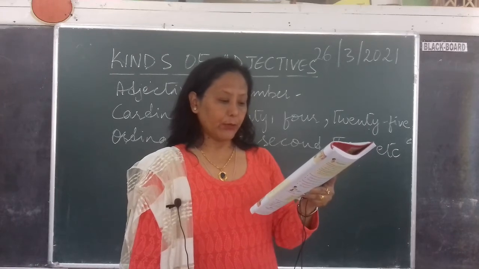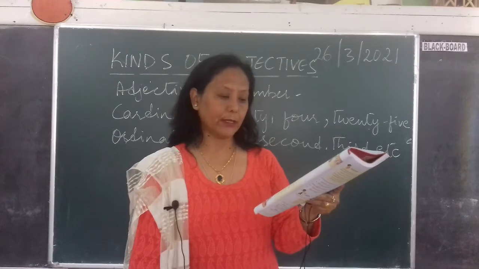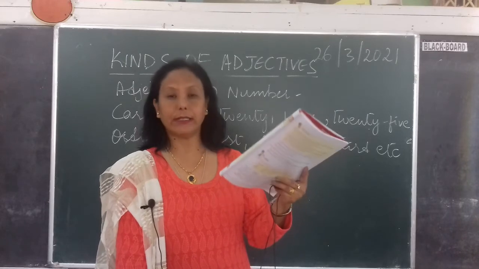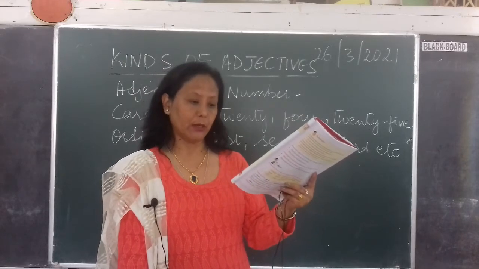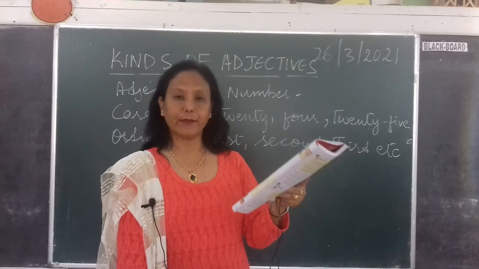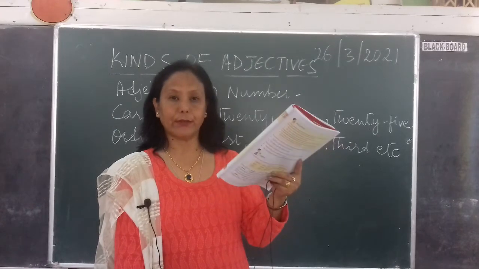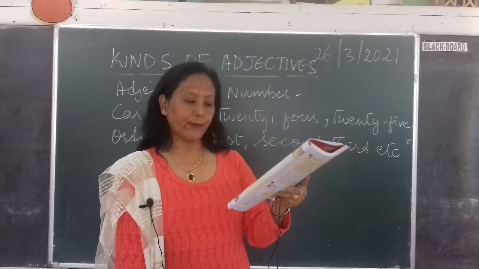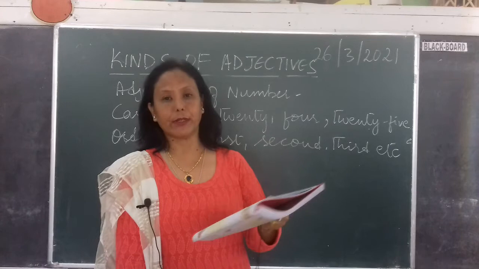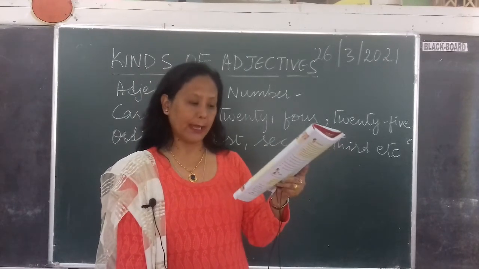So indefinite numeral adjectives do not indicate an exact number. So indefinite numeral adjectives will not tell you how much, or it does not tell about exact number. Few children, many people. So these are examples of indefinite numeral adjectives. So another one is distributive numeral adjectives. Refer to each one of a number. Like every man, each person, each student. So those are distributive numeral adjectives.